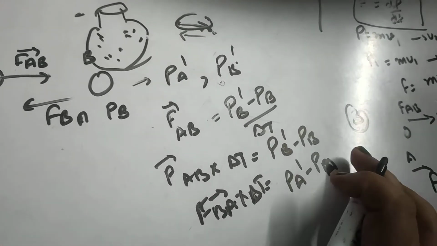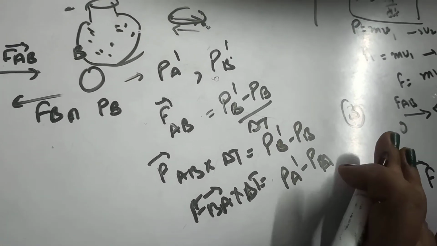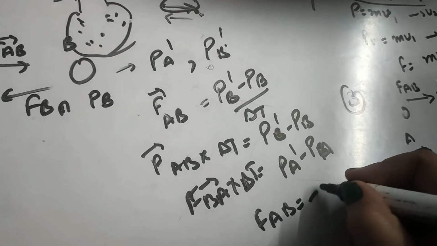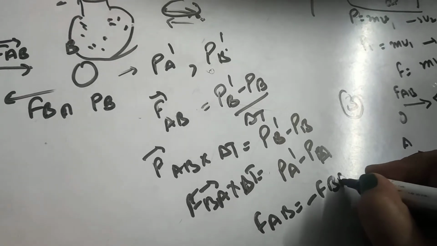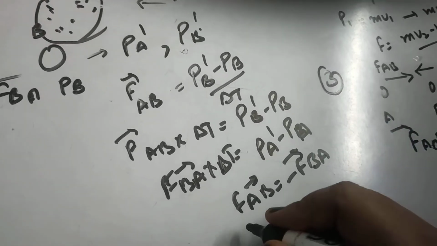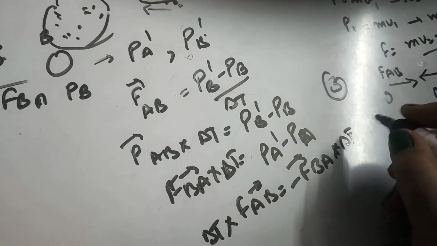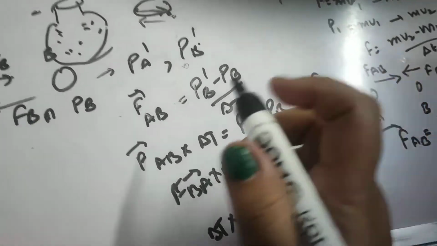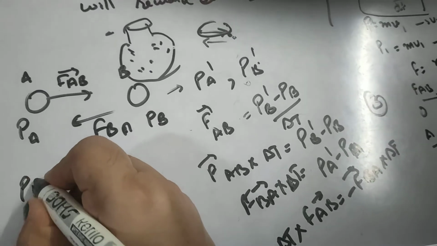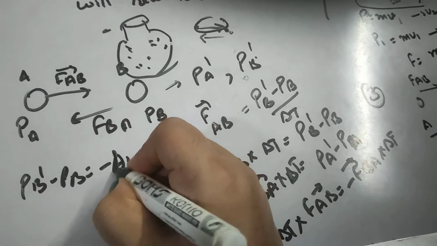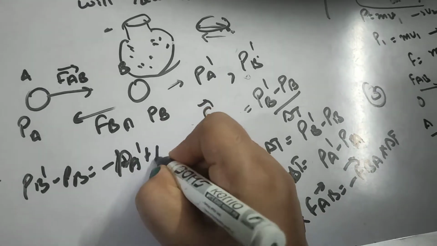Now according to Newton's third law of motion, FAB is equal to minus FBA, right? If we multiply it by delta T, that will not make any difference. So accordingly this should be equal to minus of this. Rewriting here, PB dash minus PB is equal to minus PA dash plus PA.